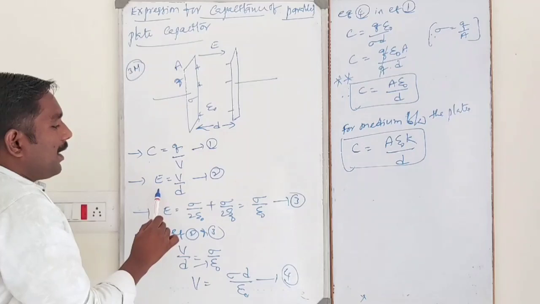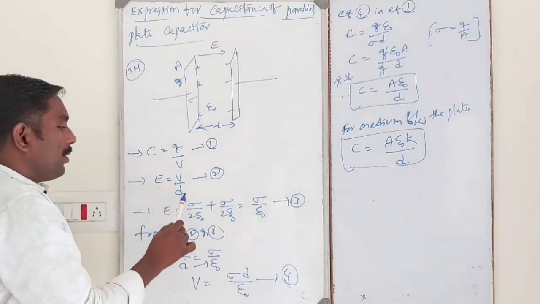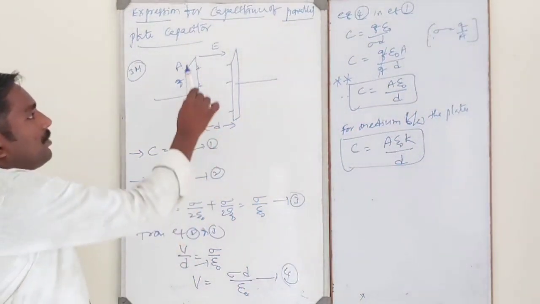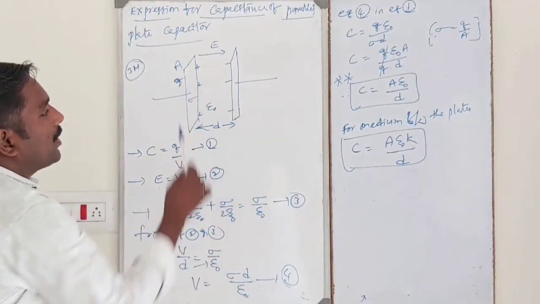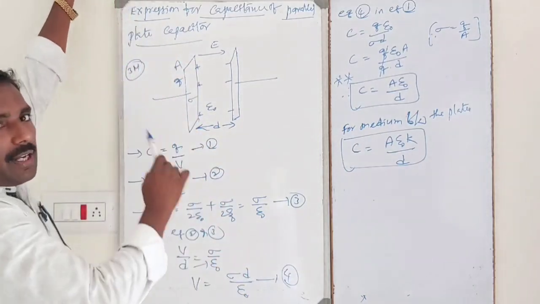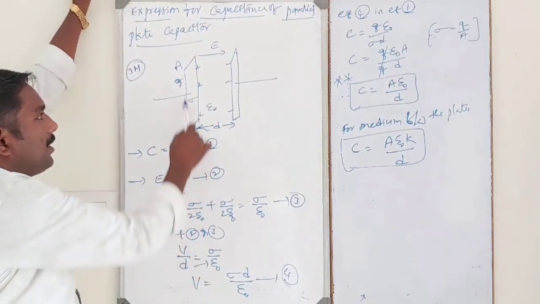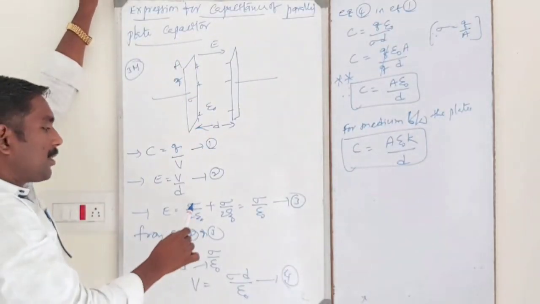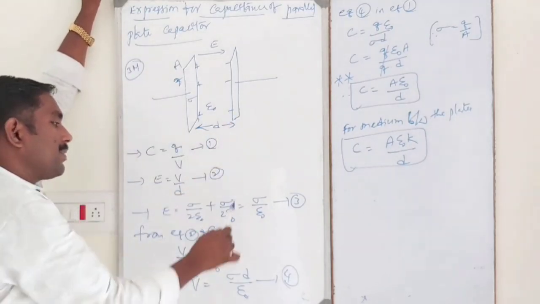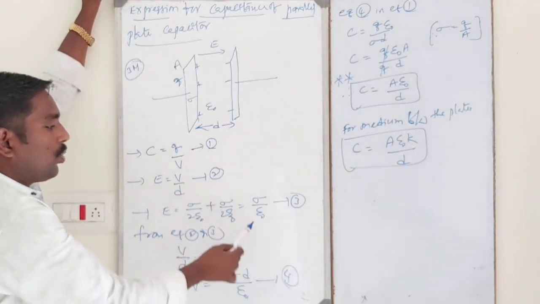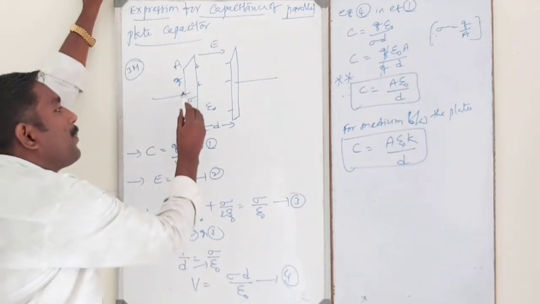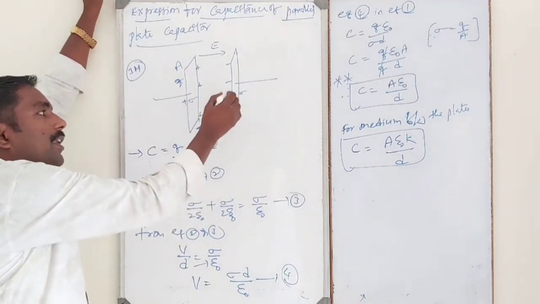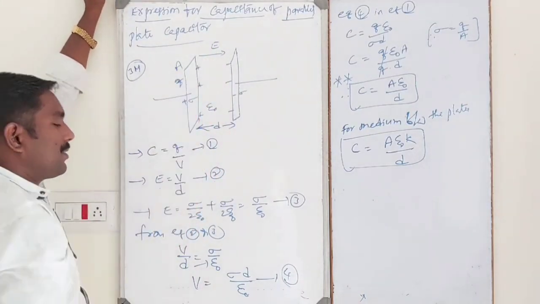The relation between electric field and potential is E is equal to V by D. This is equation number 2, and this is equation number 1. This is the positively charged plate, and this is the negatively charged plate. According to Gauss theorem, the electric field in terms of surface charge density for a uniformly charged metal sheet is sigma by 2 epsilon naught for the first plate, and the second plate is also sigma by 2 epsilon naught. Actually this is a positive surface charge density, and this is a negative surface charge density.